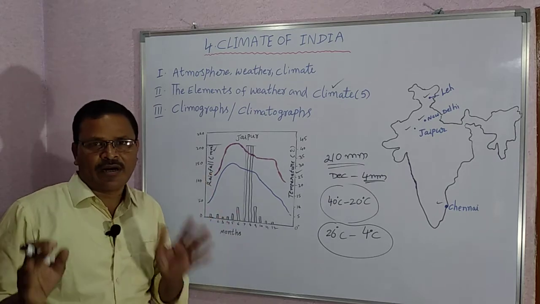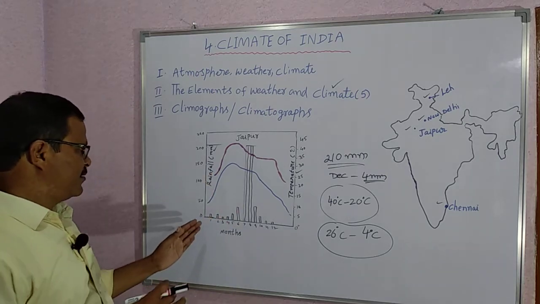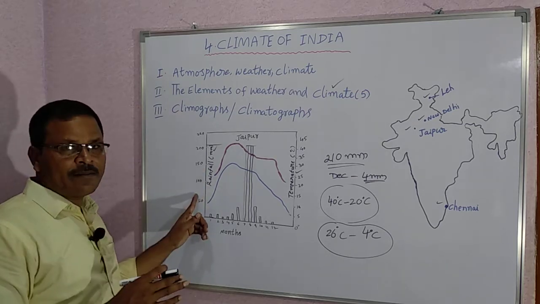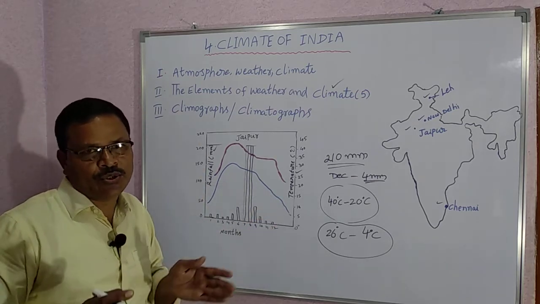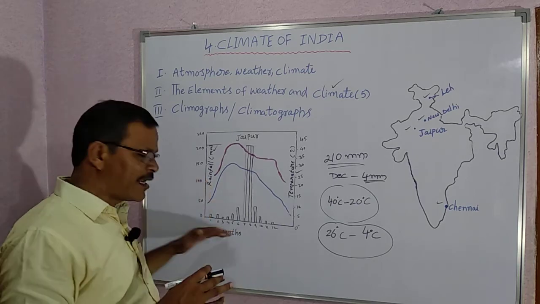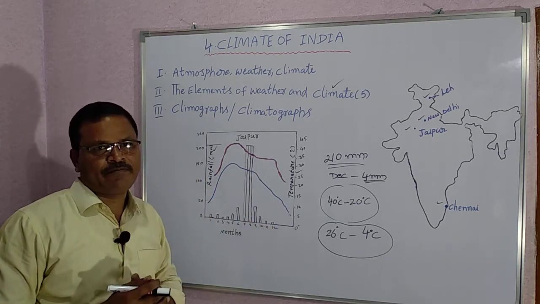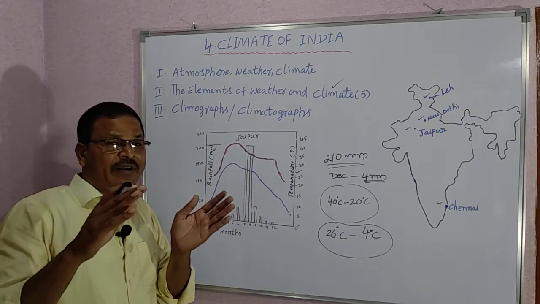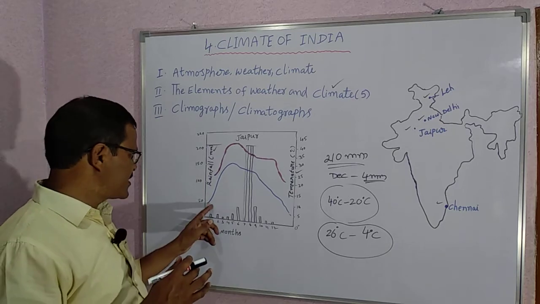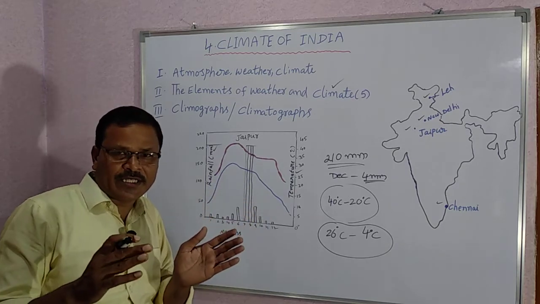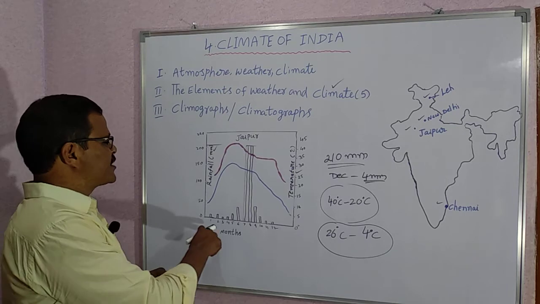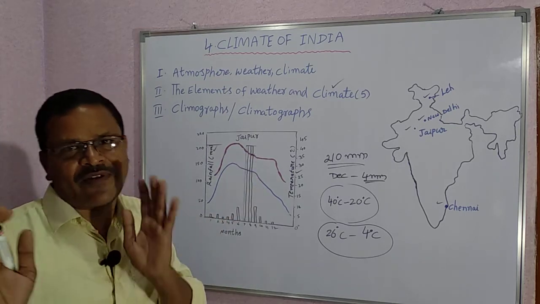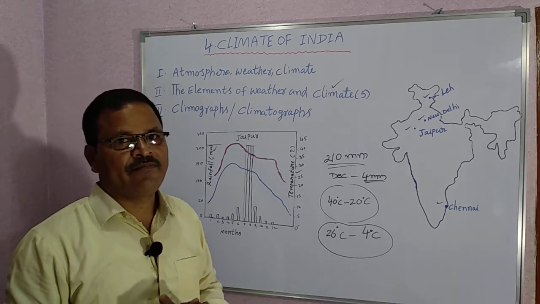In every climograph, the left vertical line shows the rainfall, the right vertical line shows the temperature, and the horizontal line shows the months. This line indicates the average maximum temperatures, this line shows the average minimum temperatures, and these bars show the average rainfall of the place.